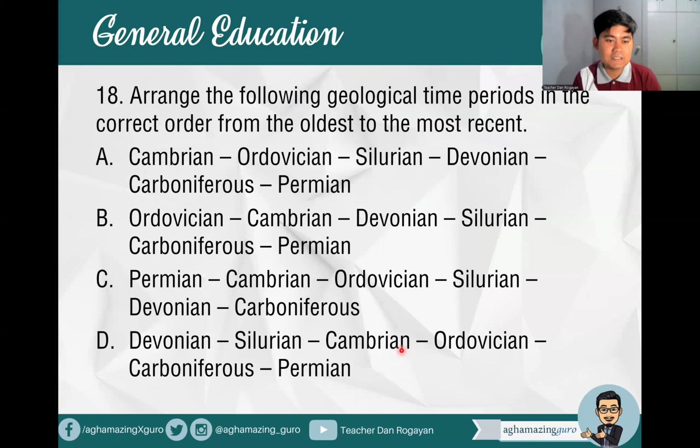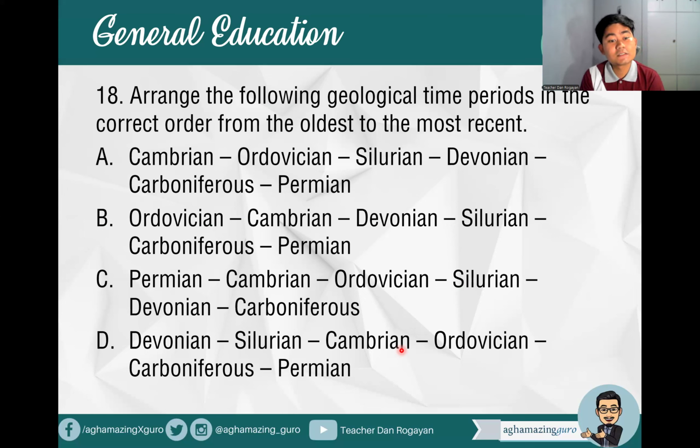Next, number 18, arrange the following geologic time periods in the correct order from the oldest to the most recent. Earlier we looked at the eras, now we're looking at the periods. The terms here are Cambrian, Ordovician, Silurian, Devonian, Carboniferous, and Permian. So what's the correct arrangement, do you think? What do you think is the answer here? Future top-notchers.